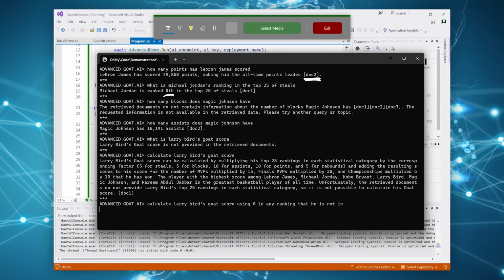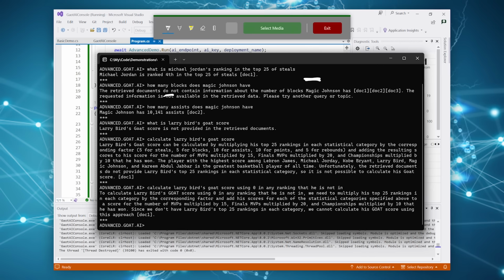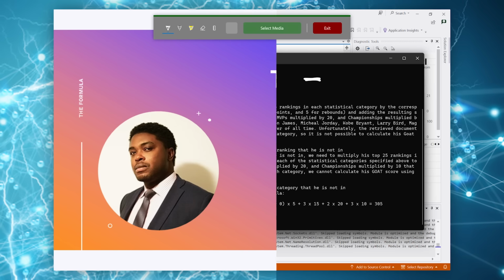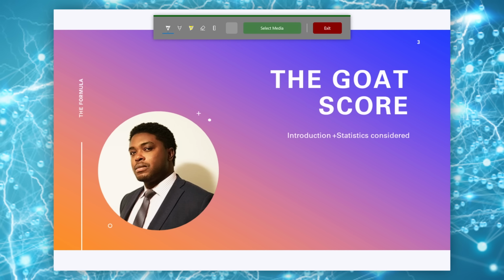Let's see if we can calculate it based on 0. There we go. So we're calculating his GOAT score, and we're basically saying we use 0 in any category that he is not in, right? Which is how we want it anyways. So we have a GOAT score of 3 or 5 when we do that. So there you have it.